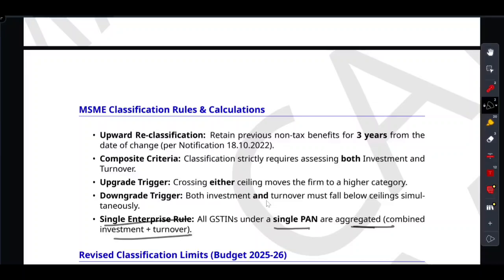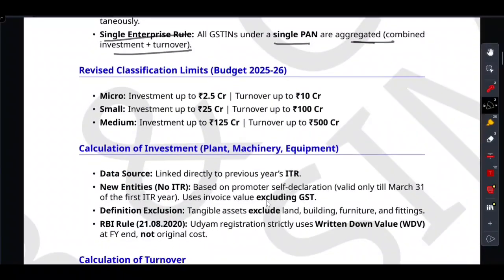So since March 2021, PAN and GSTIN are strictly mandatory, right? What were made mandatory? PAN and GSTIN. That was made mandatory since March 2021. So no more manual self declaration unless you are a brand new entity, and even then the grace period only lasts until your first 31st March, right? So only for a new entity there was a provision of promoter self declaration, which was valid till March 31st of the first ITR year. In every other case you have to provide your PAN number as well as the GSTIN.